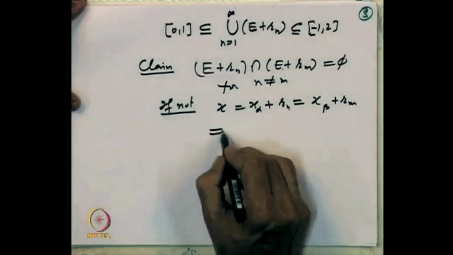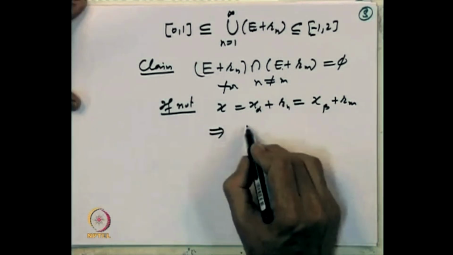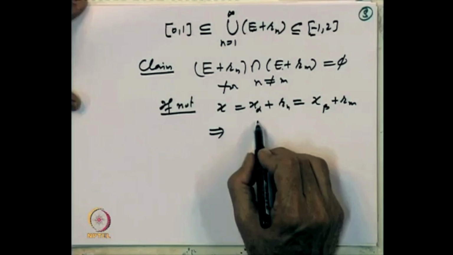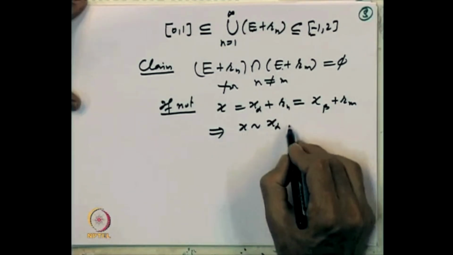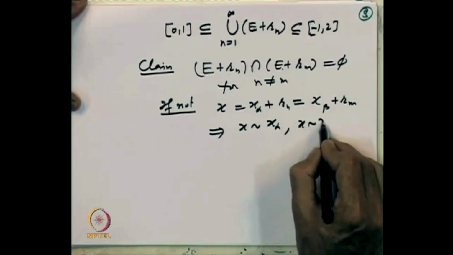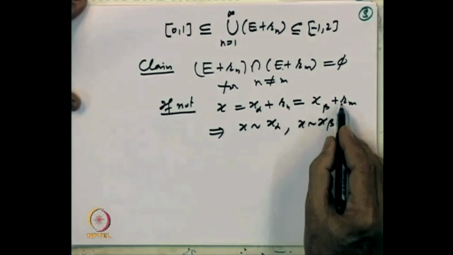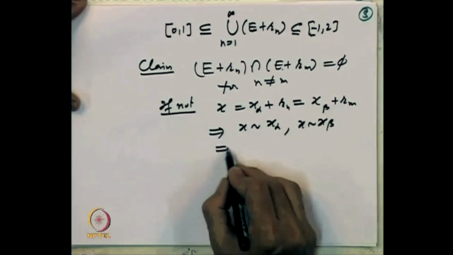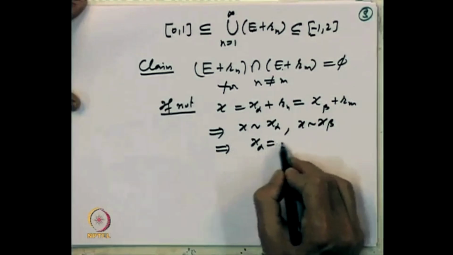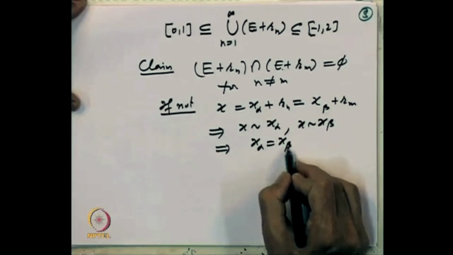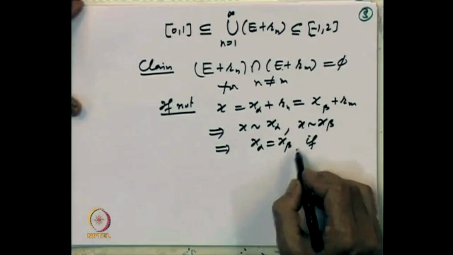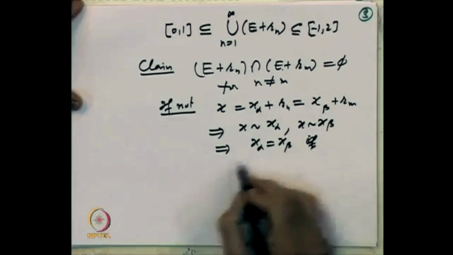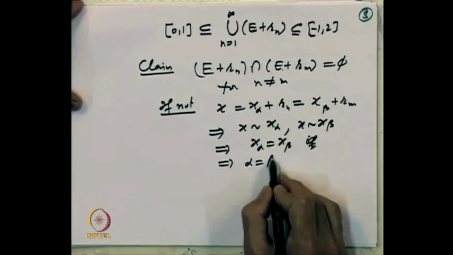That implies x is related to x alpha and x is related to x beta, so x alpha is related to x beta, and that implies x alpha is equal to x beta, which implies alpha is equal to beta.